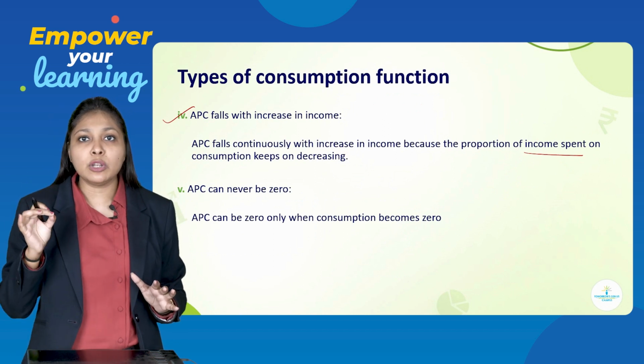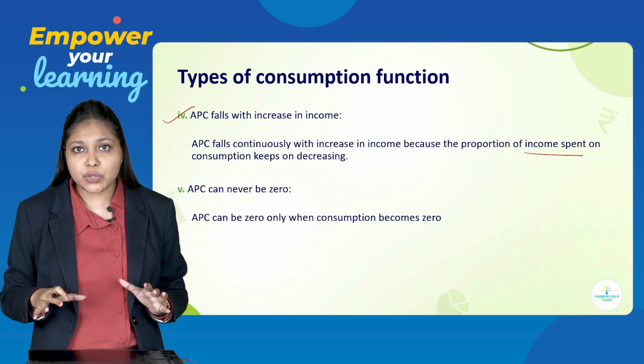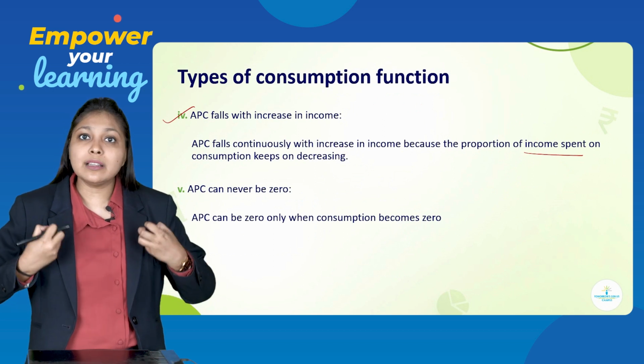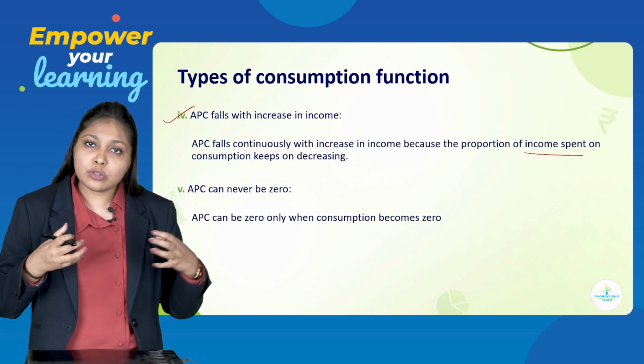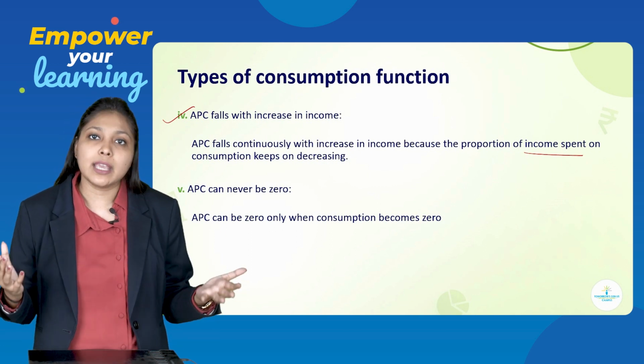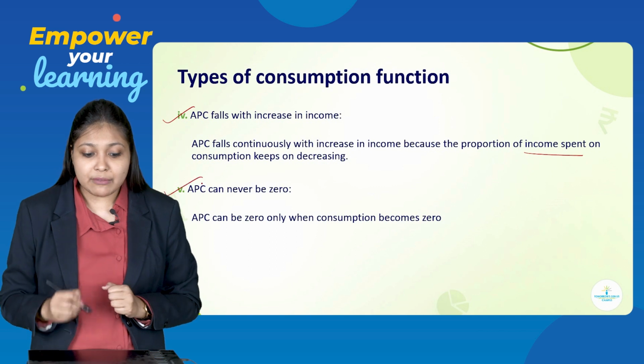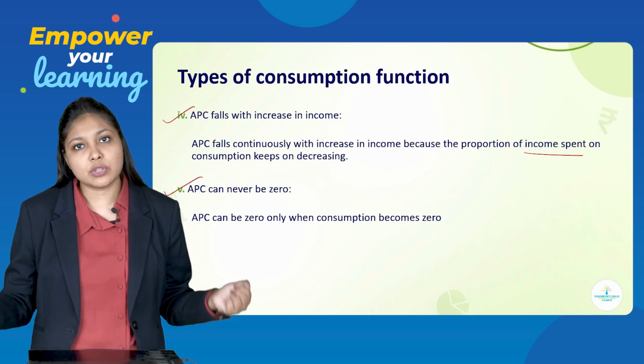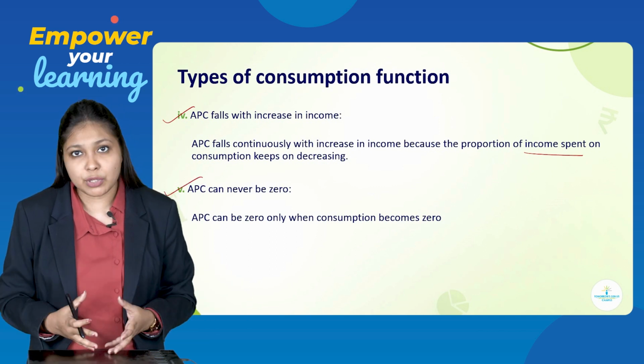After reaching a particular point of time, your consumption will start reducing. That is the reason why APC falls with increase in income. APC can never be 0, only when consumption becomes 0. So, APC can never be 0.